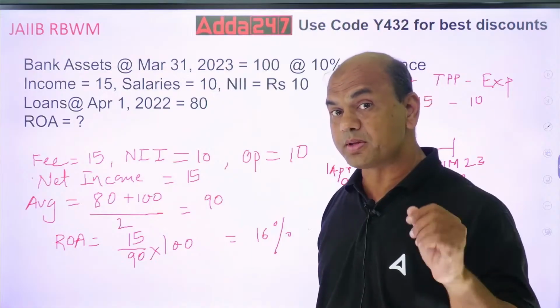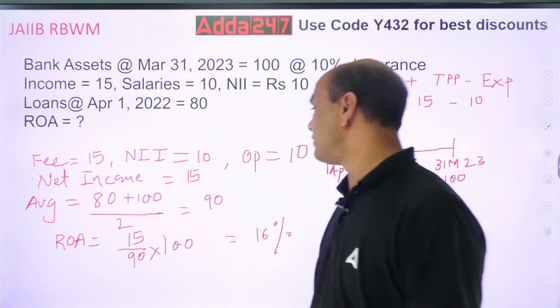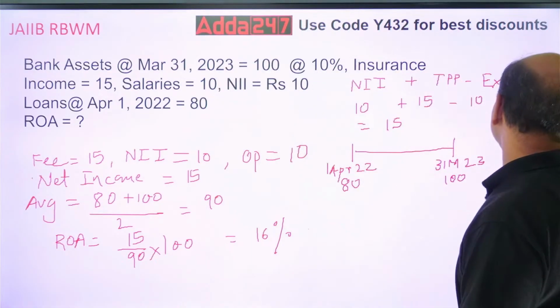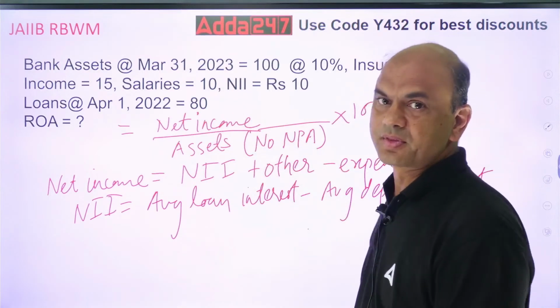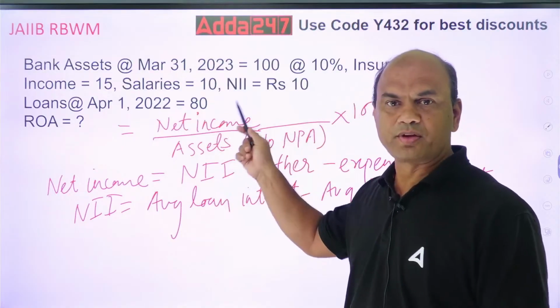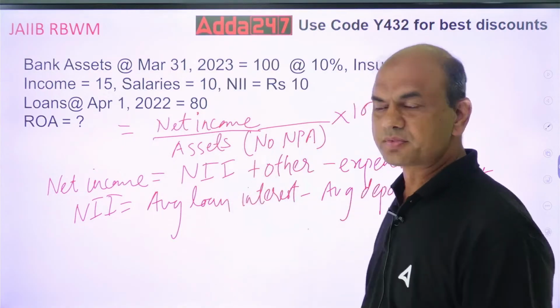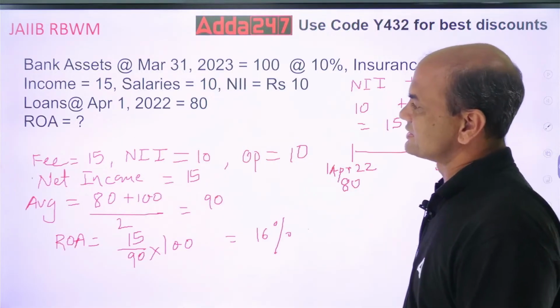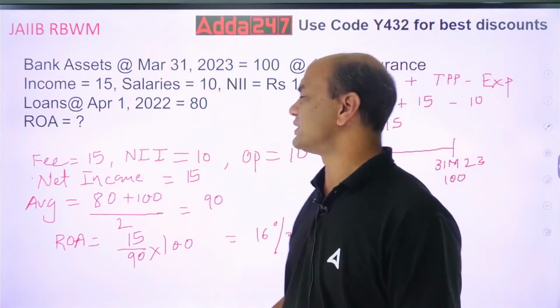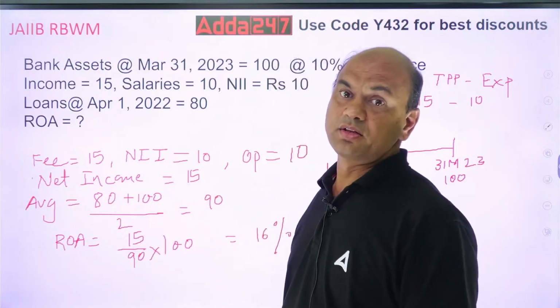Now what is my formula for ROA? What did I give you earlier? Net income upon assets. Net income I've got now, 15. But what about assets? You have to find out average assets. For this, look at this.